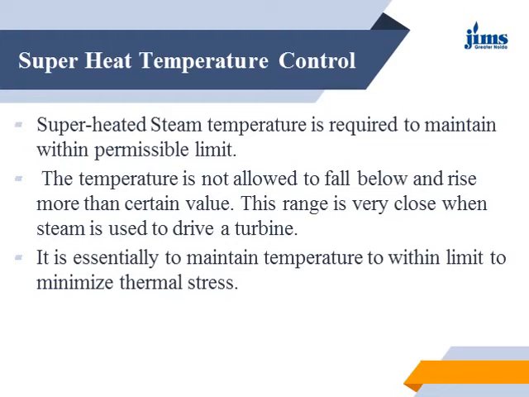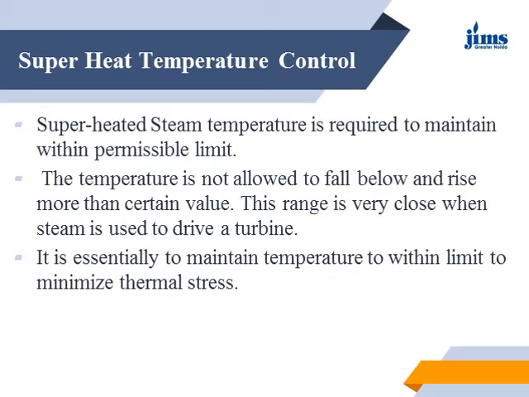The range is very close when the steam is used to drive a turbine. It is essential to maintain the temperature within limits so that the thermal stresses are minimized. When the temperature is higher, the thermal stress is higher, therefore the temperature should be within safe working limits.